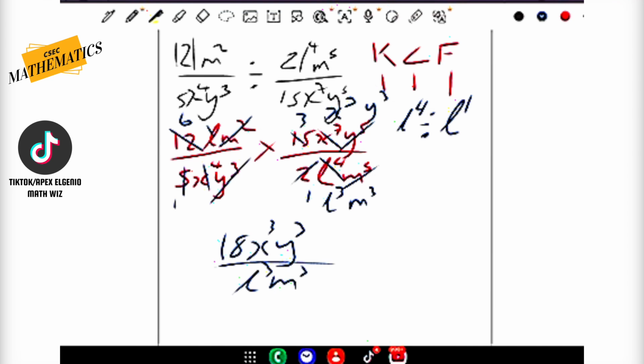All right, so that would be the final answer, right? And you do have some other types of teachers that will tell you that the answer is 18x to the 3, y to the 3, L to the minus 3, M to the minus 3.